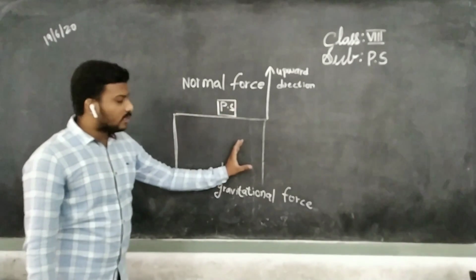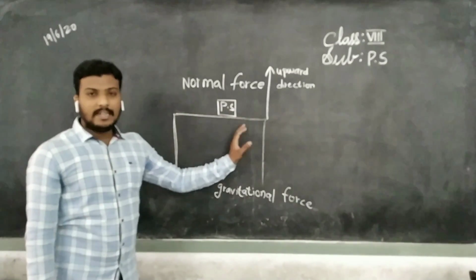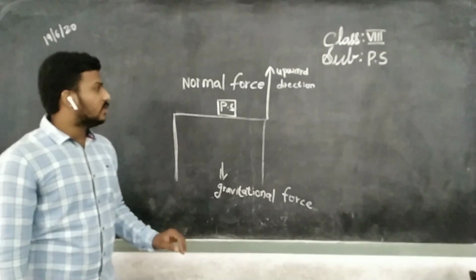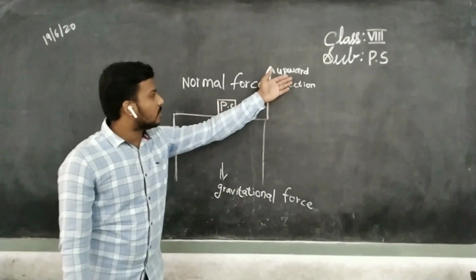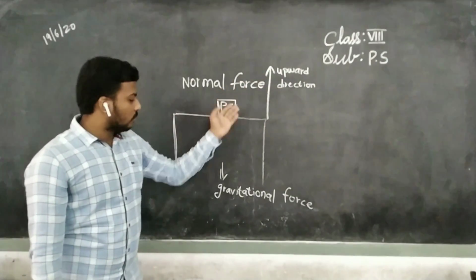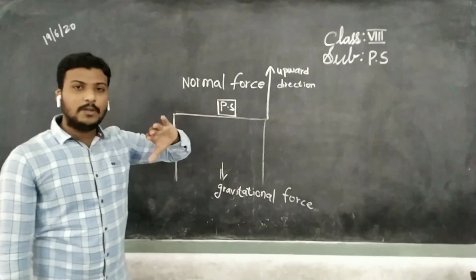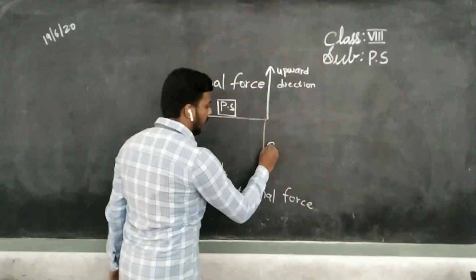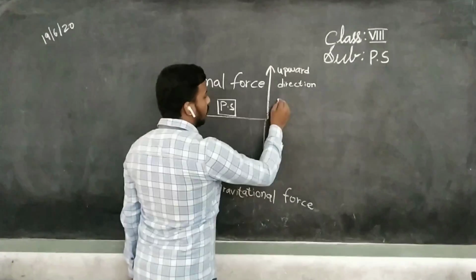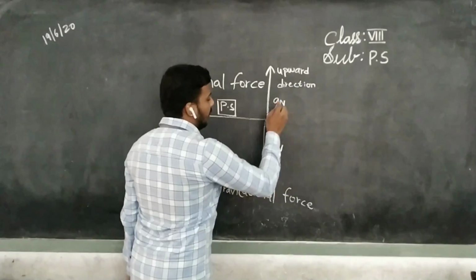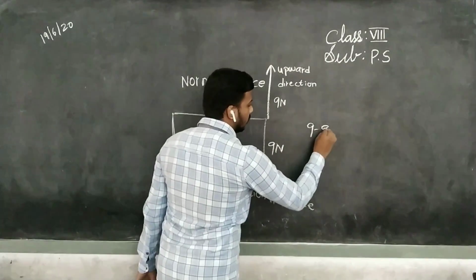Whatever forces we consider have the same magnitude. What is magnitude? See, here there are two types of forces. Upward force, nothing but normal force. Downward force, gravitational force. Both these forces have equal magnitude. Suppose the gravitational force is 9 newtons, the normal force is also 9 newtons. 9 minus 9, how much? 0.